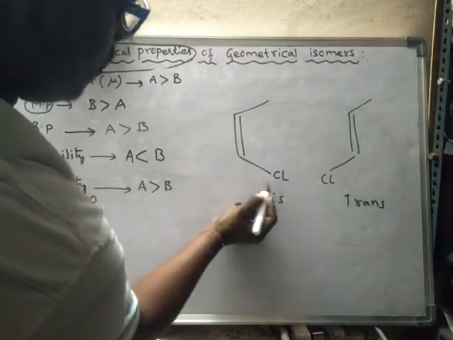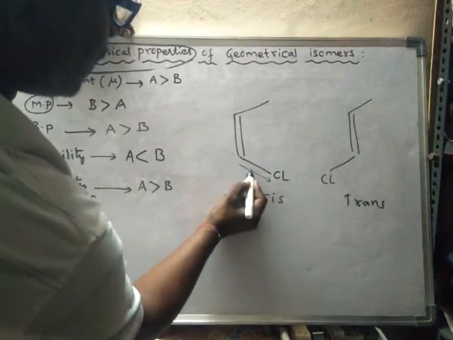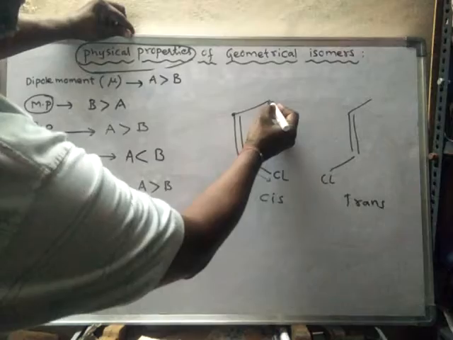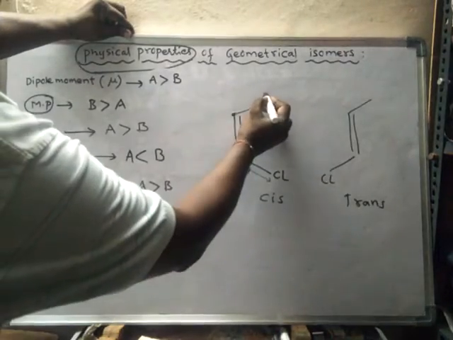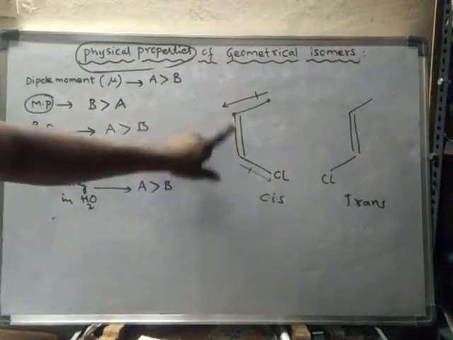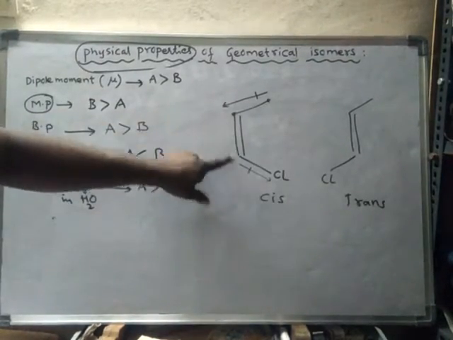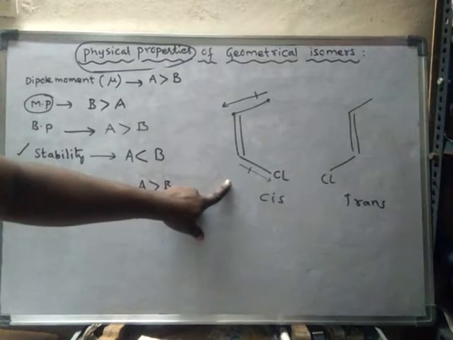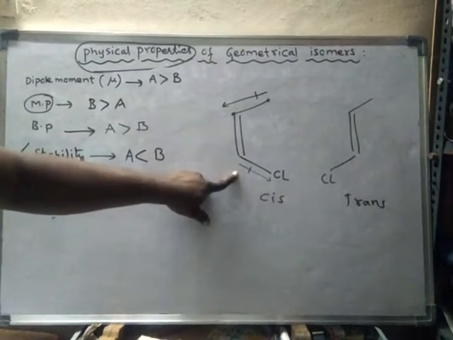So this is more electronegative, so dipole moment will be in this direction. And this carbon is more electronegative than this one, so the dipole moment will be in this direction. So what happens? These two dipole moments are acting in opposite directions. So the resultant dipole moment will decrease.